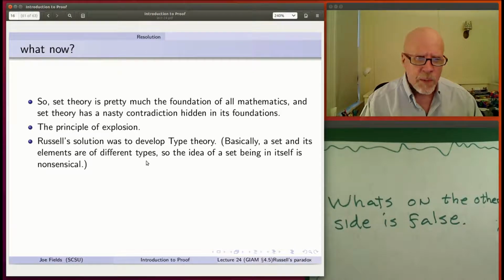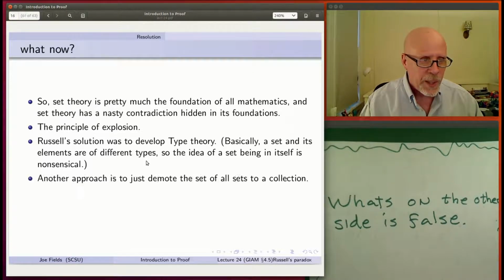Now, type theory didn't really catch on that well. A lot of people had complaints about it in multiple directions. Some people thought it imposed too strong restrictions, others that it was too weak. But that was one way to do it.